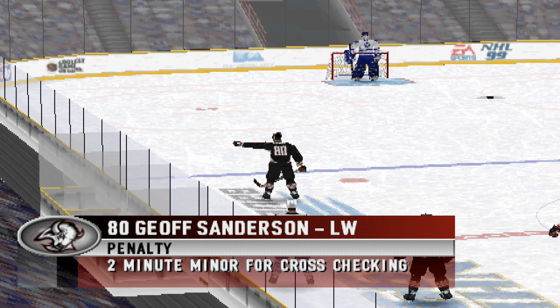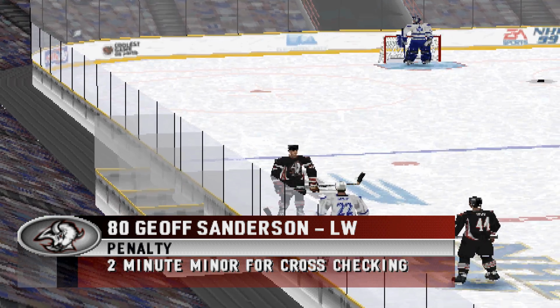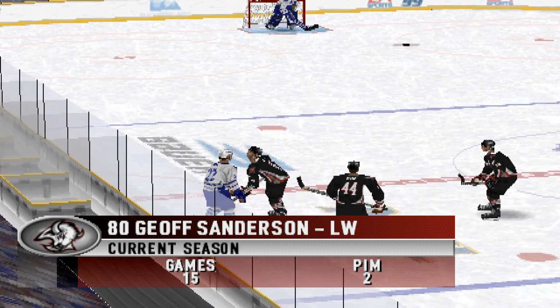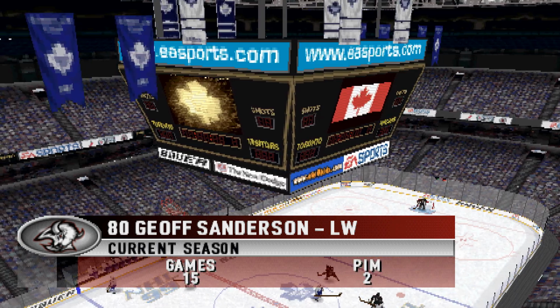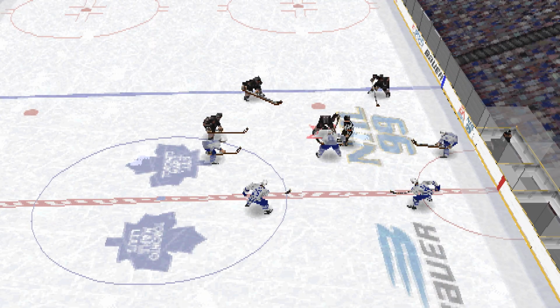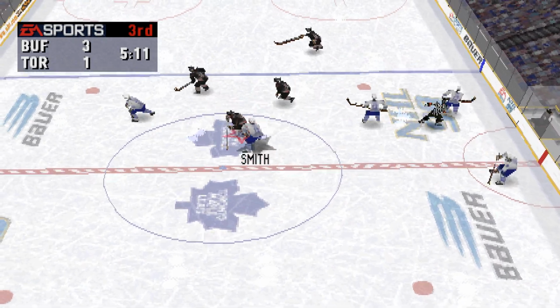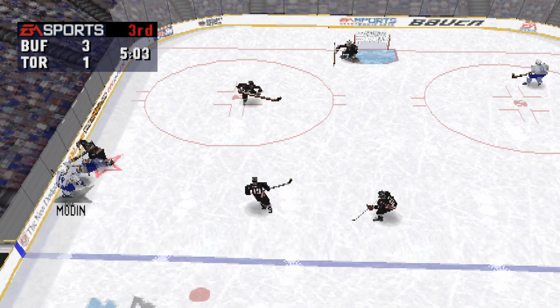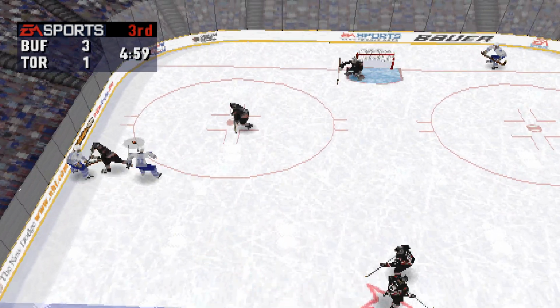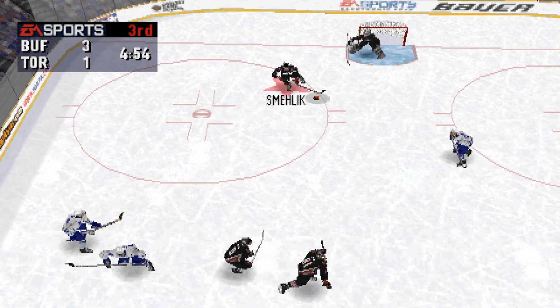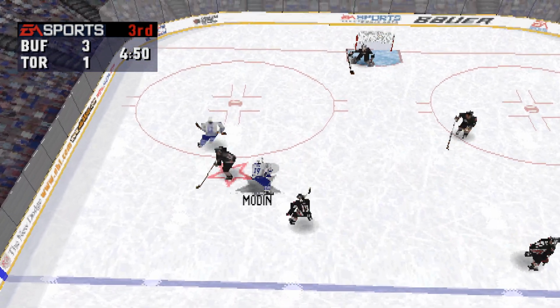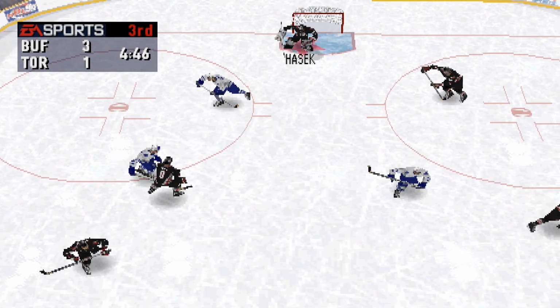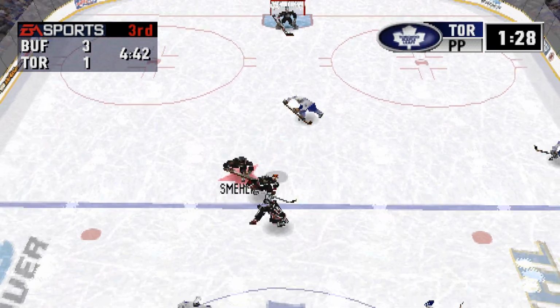Penalty called for cross-checking. Buffalo penalty to number 80, Jeff Sanderson. 2 minutes for cross-checking. Korolev settles in for the face-off. He'll face off against Holzinger. Smith into the middle, moves in. Schmelik moves it on to Shannon. Korolev shoots! Hasek moves it on.